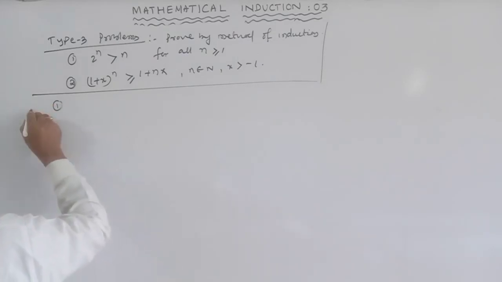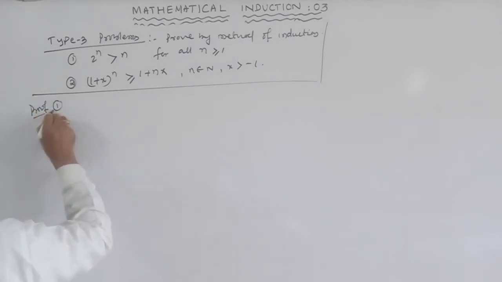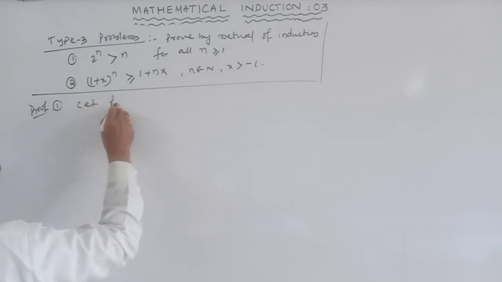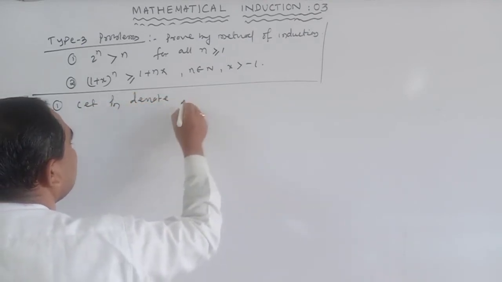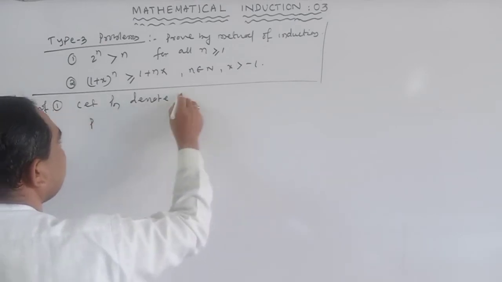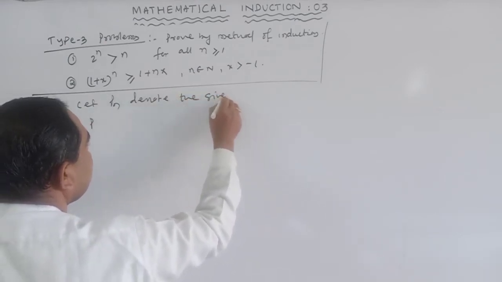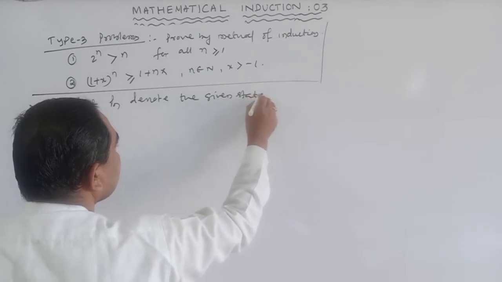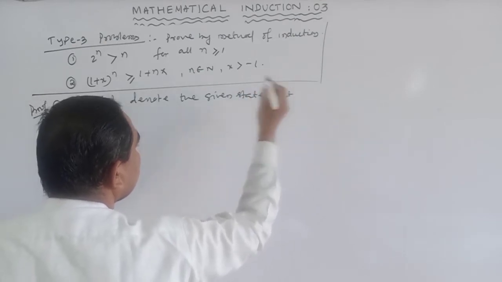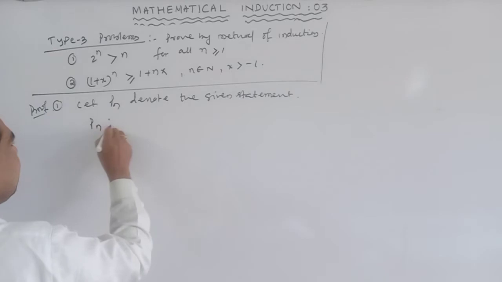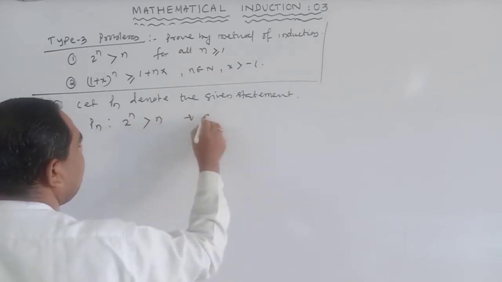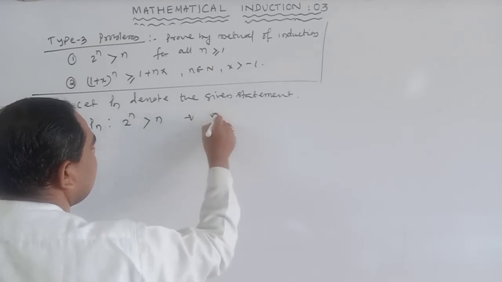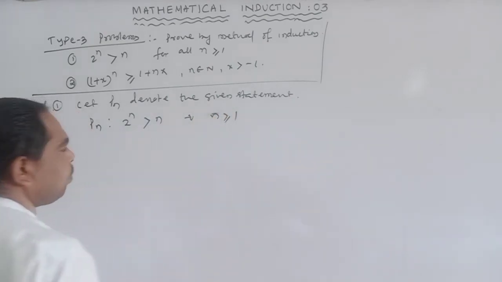Proof. Let P(n) denote the given statement, such that 2^n is greater than n for all n greater than or equal to 1.